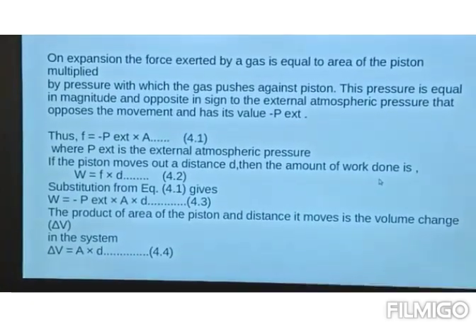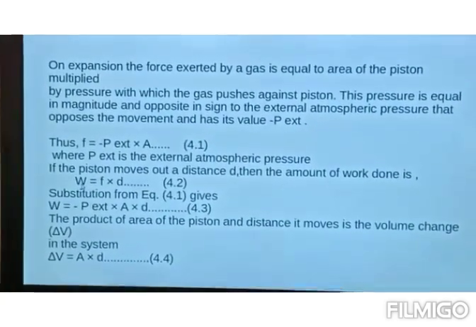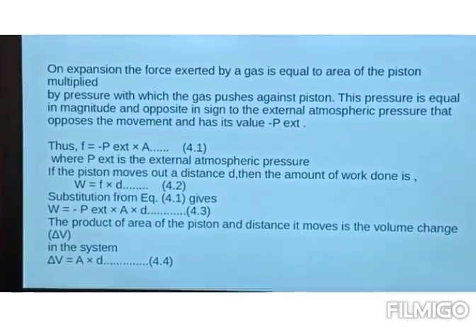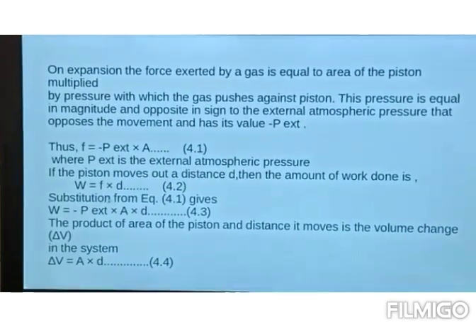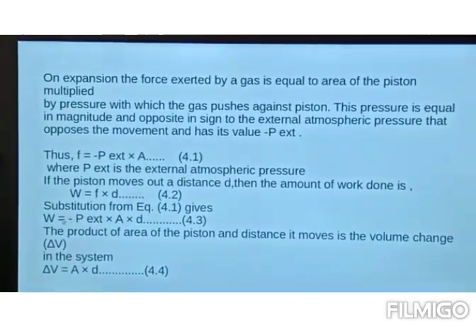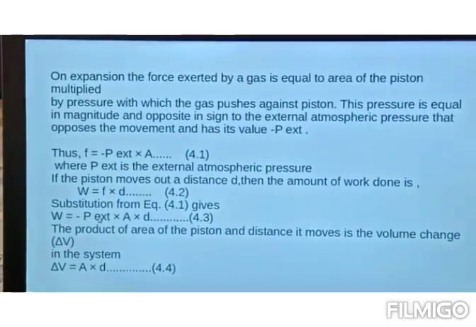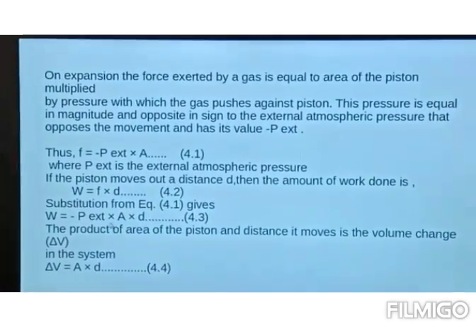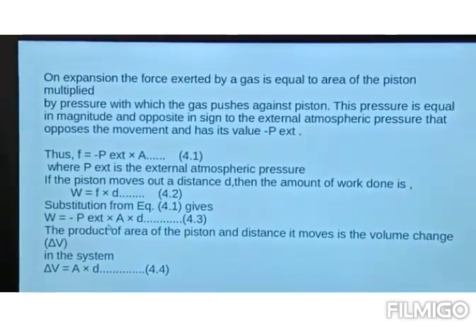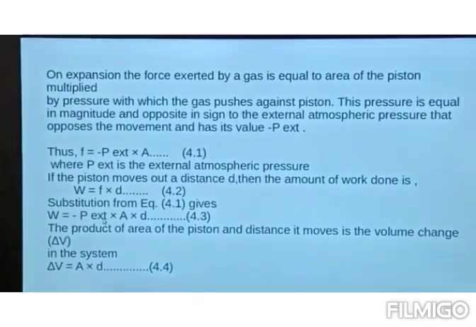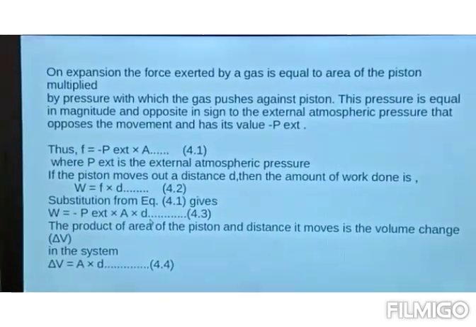The amount of work done is W equals F into d, that is force into displacement. Now substituting equation 4.1, we get W is minus P external A into d. So just substitute the value of force into the work done, and we get equation 4.3, that is W is minus P external A into d.